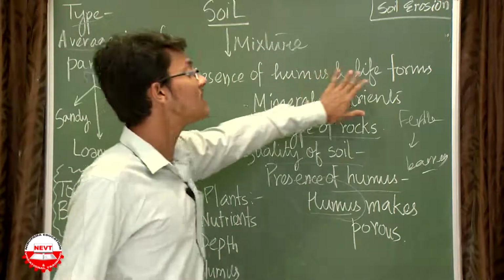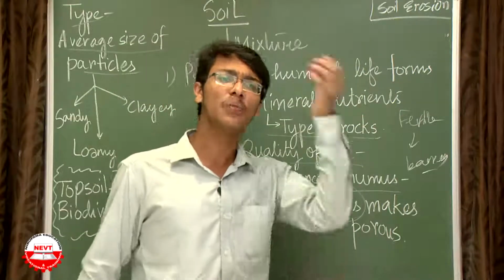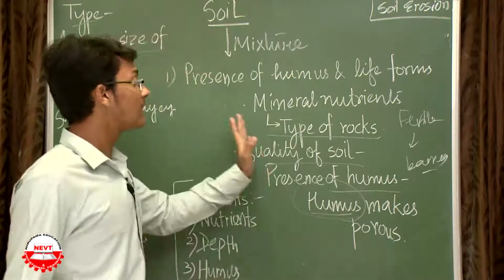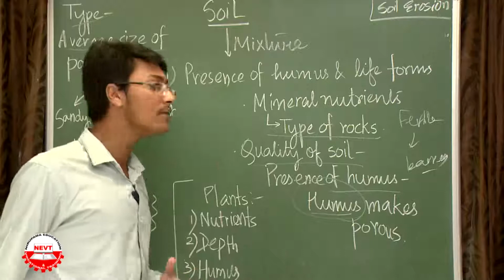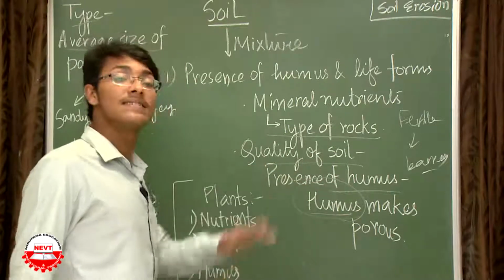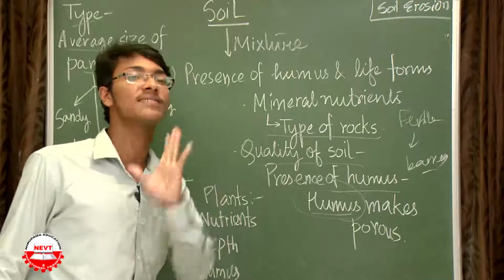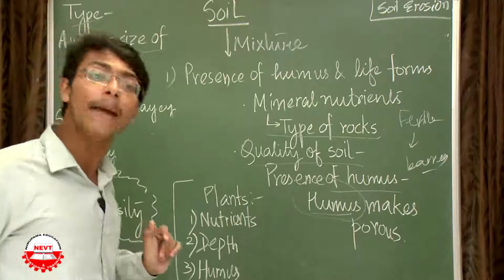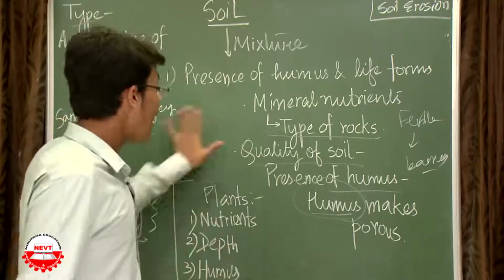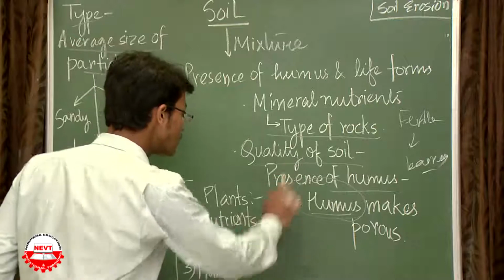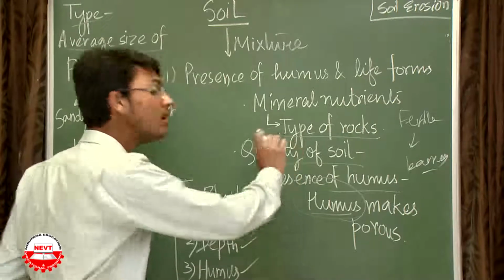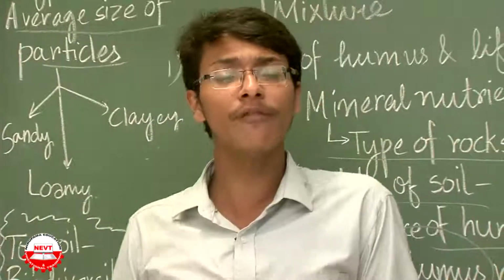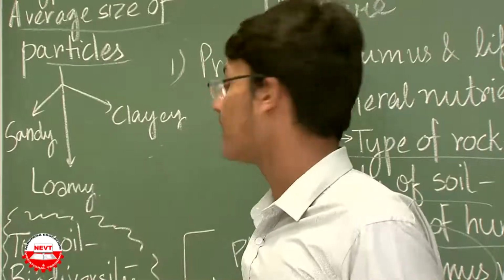So, in a nutshell, if I can recapitulate once, then soil is a mixture. There is presence of humus and life forms, say plants, earthworms, animals, microorganisms, all life forms are present in soil. I can also say that the type of rock decides the mineral content of the soil. The presence of humus decides the quality of the soil because humus makes the soil porous. The average size of the soil particle decides the three types of soil. And the plants growing on the soil are dependent upon the nutrients present in the soil, the depth of the soil and the humus of the soil, because the herbs or shrubs or trees, whatever will grow on the soil will depend upon these three parameters a lot.